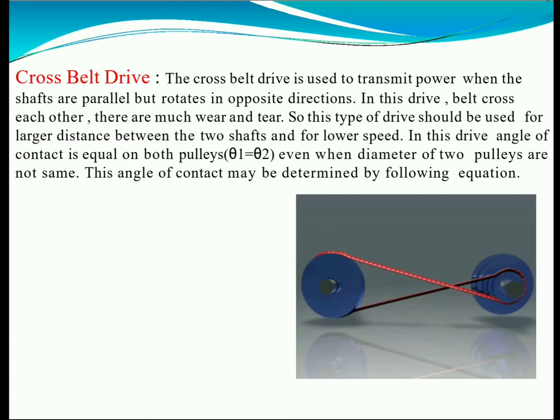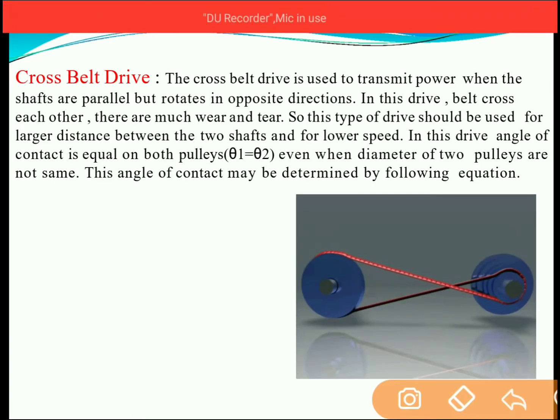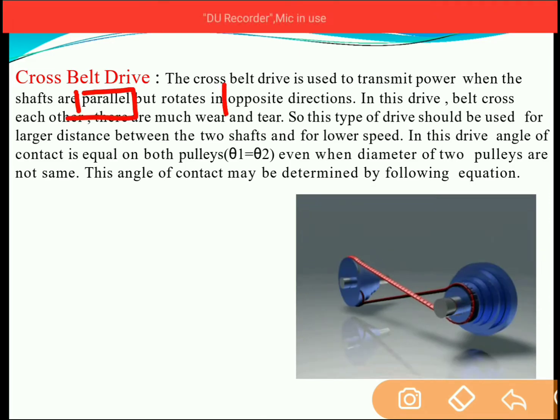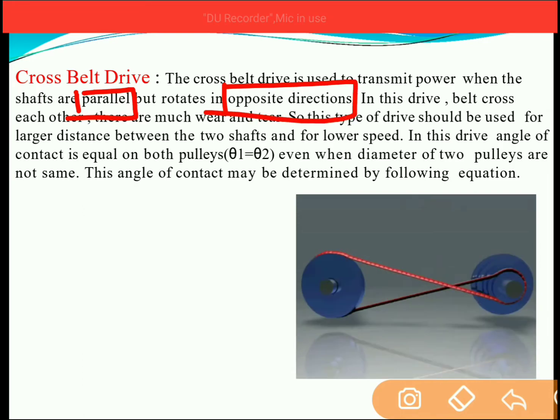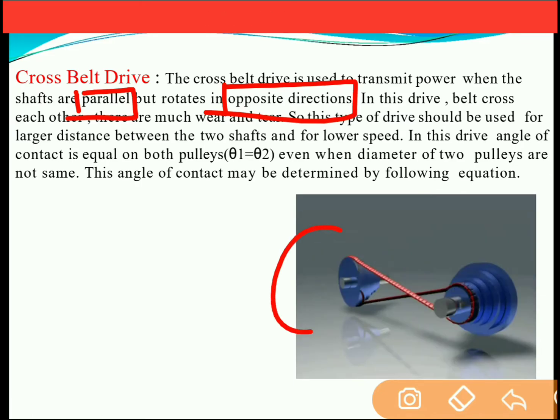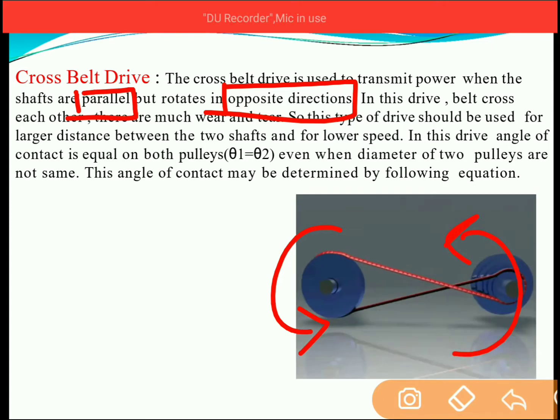Next is the cross belt drive. Cross belt drive is used to transmit power between shafts which are parallel and rotate in the opposite direction. So in the case of the cross belt drive, the driving and driven pulleys both rotate in the opposite direction. Let's say that if the driving pulley rotates in the clockwise direction, then the driven pulley will rotate in the anti-clockwise direction. Whereas in the case of the open belt drive, both were rotating in the same direction.